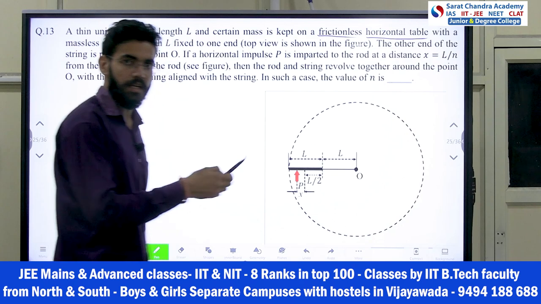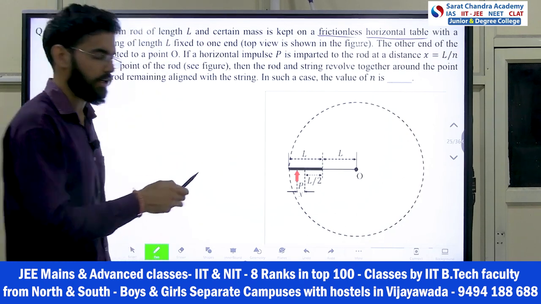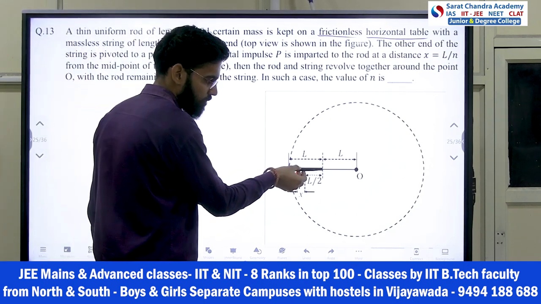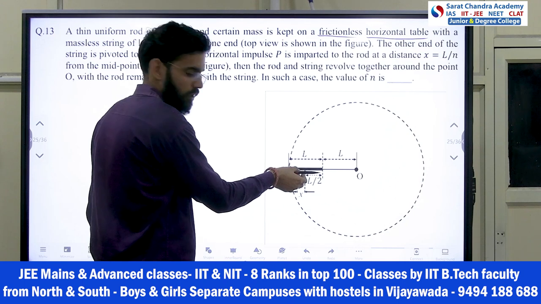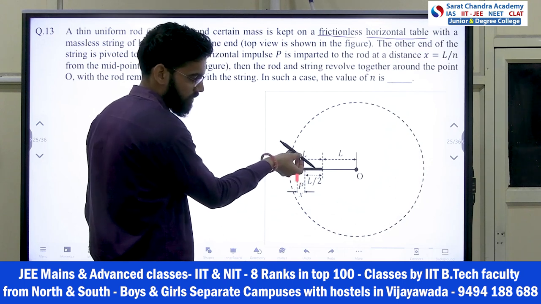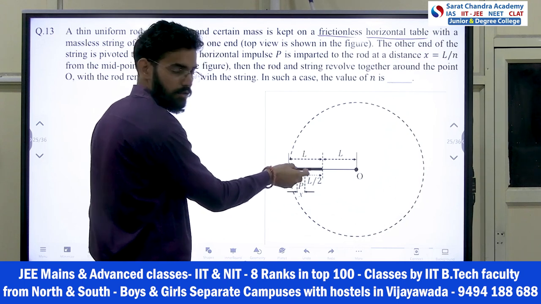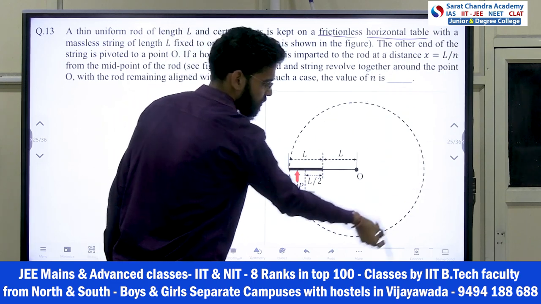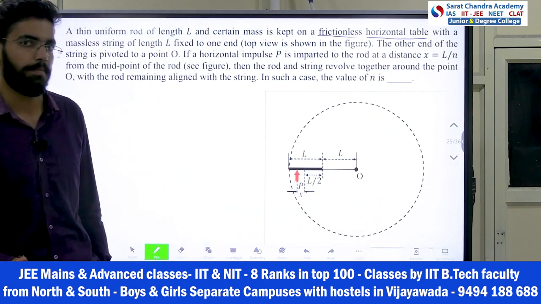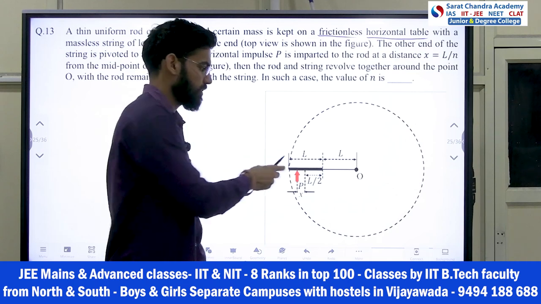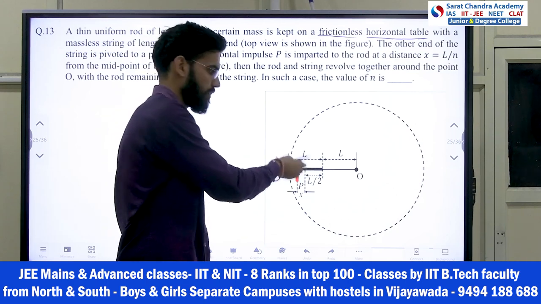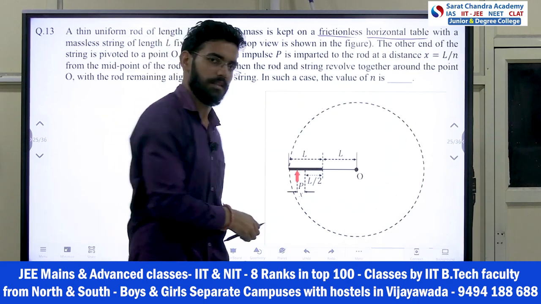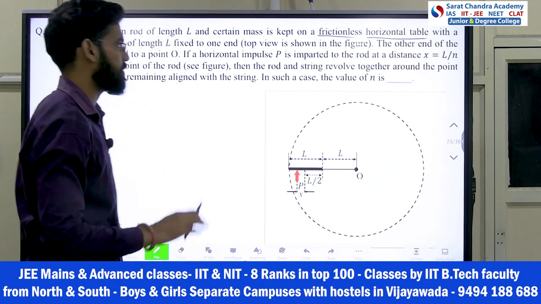If you think practically, if this is the rod, this is the string here, if you impart an impulse it can move like this, right? But that is not what is happening. This is rotating like this, simple. So he made the question very simple by saying that the impulse is imparted in such a way that it is rotating like that. Nothing is that much changed.